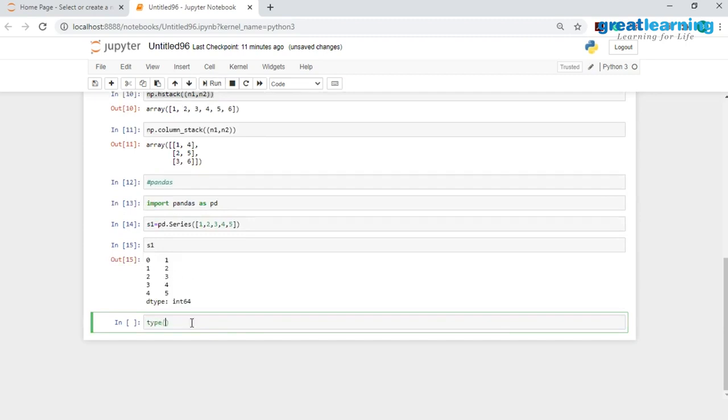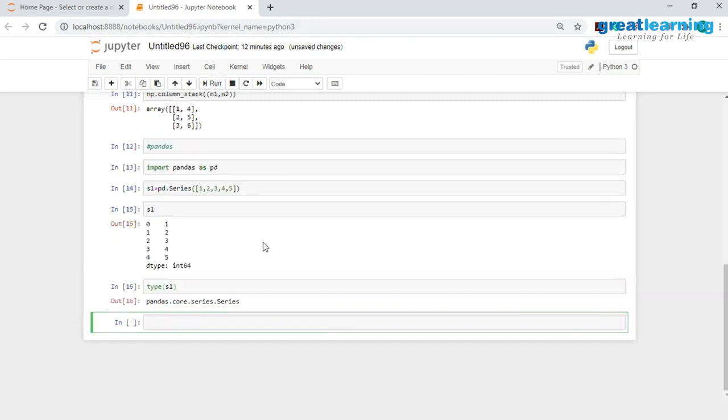Let me also check the type of this. In the type method, I'll be passing in this s1 variable. And as you see over here, the type is pandas.core.series.Series.